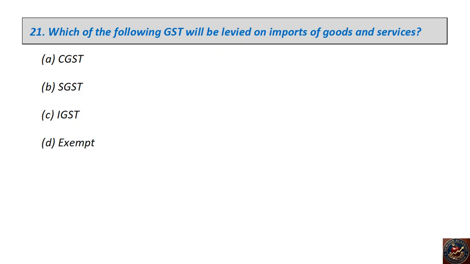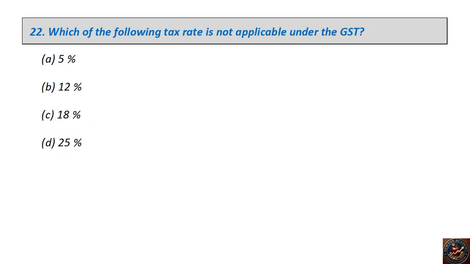Which of the following GST will be levied on imports of goods and services? CGST, SGST, IGST, exempt. The right answer is IGST. Which of the following tax rate is not applicable under the GST? 5%, 12%, 18%, 25%.